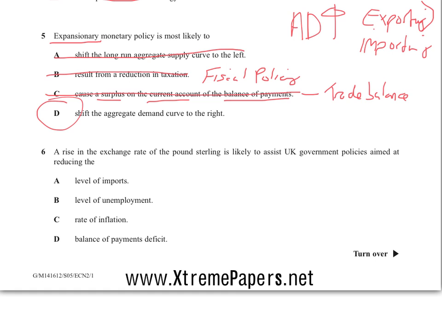Right, when you get this question, as soon as you see it, you think, yes, egg on everyone else's face, because I've got a way of getting this question right. As soon as I see a rise in the exchange rate, I know what I'm going to do. I'm just going to write SPICED, and the examiner will be able to do nothing about it, and I'm going to win, okay? So, a rise in the exchange rate of the pound sterling, that just means the pound, is likely to assist UK government policies aimed at reducing the...